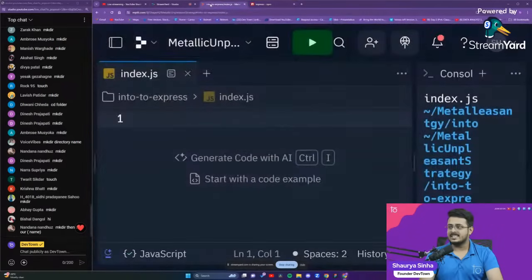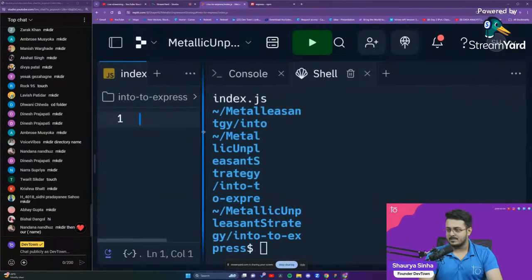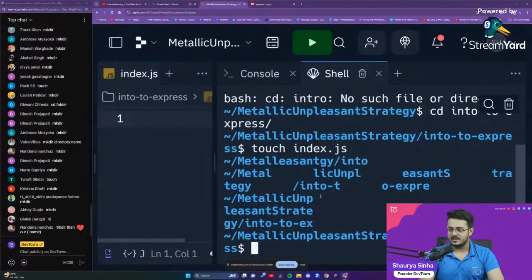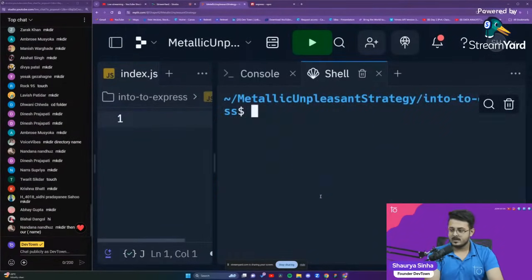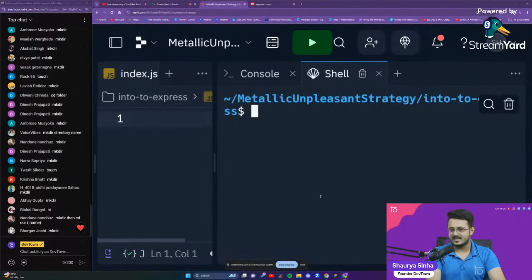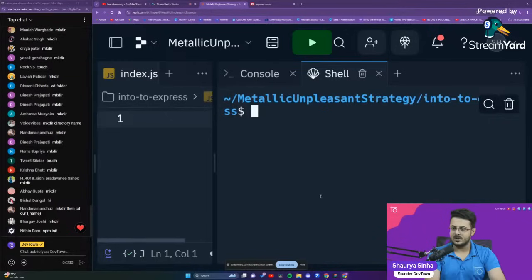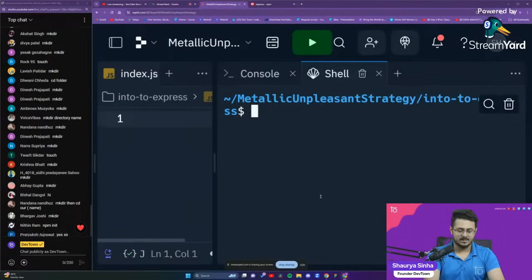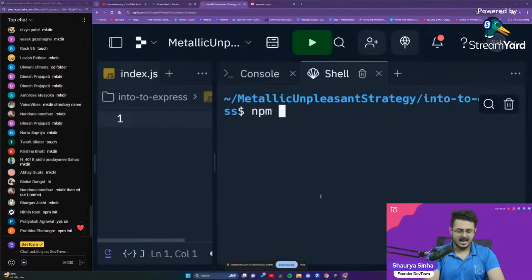Now, what is the next step, guys? The next step is to create the hole. You guys remember, right? In the backyard, to plant the tree, you need to create a hole. So how do we create the hole in our backyard? Can somebody let me know? npm init. Great, Nitin. Awesome. npm init. We initialize our npm, guys.